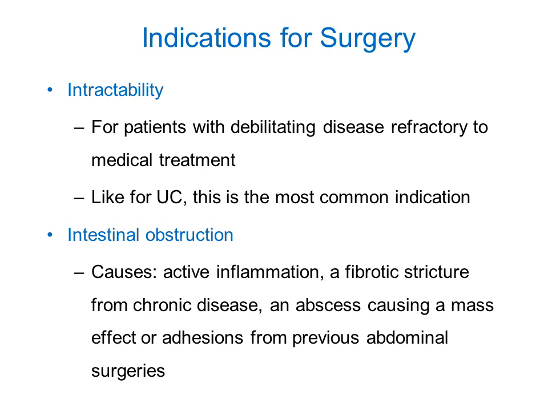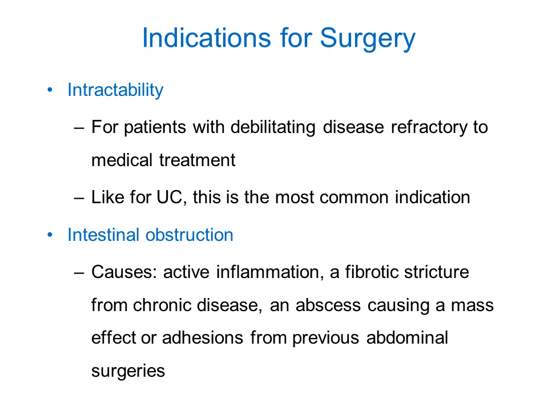So again, like ulcerative colitis, when the patients are intractable to medical line of therapy, these patients are indicated for surgery. So with debilitating disease and refractory medical treatment, you have to treat the patients with surgery. Intestinal obstruction can occur; these patients, as we have seen, present with strictures, so they can present with acute intestinal obstruction. So in that case also you need to opt for surgery.